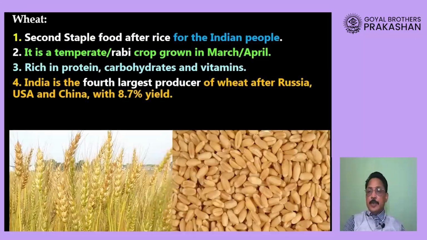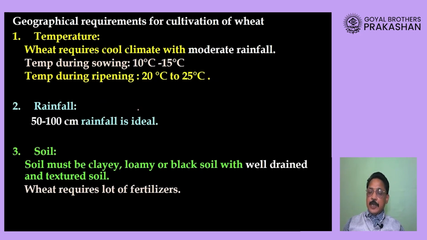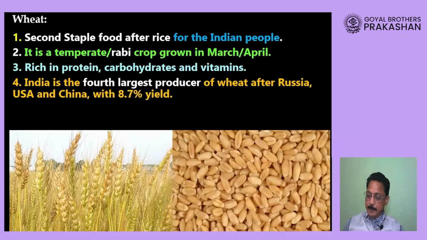Now, dear students, the second most important food crop in our country is wheat. Please remember, wheat is the second most important staple diet of India, and this is a Rabi crop. Rabi crops are those crops which are grown during winter time. It is sown somewhere in the month of November, and the harvesting is done in April and May when the crop is completely ready.